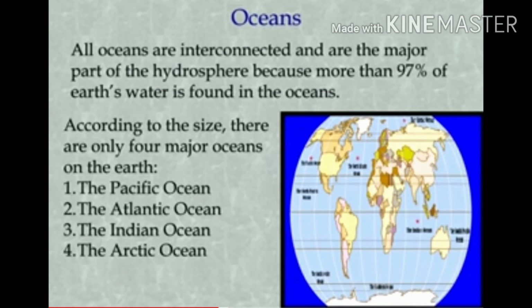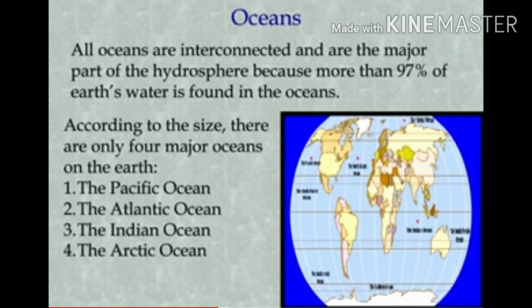Now coming to next, it is about oceans. Now what are oceans? All oceans are interconnected and are a major part of the hydrosphere, because more than 97% of Earth's water is found in the ocean.